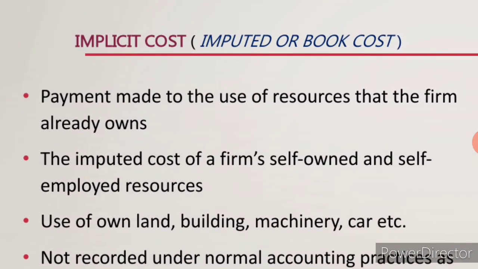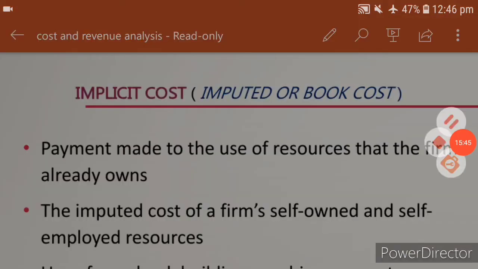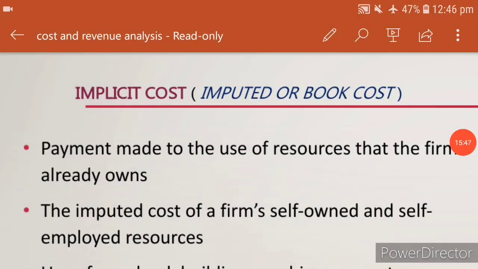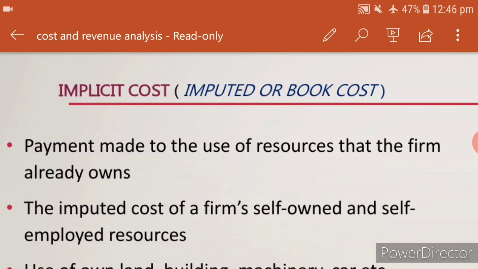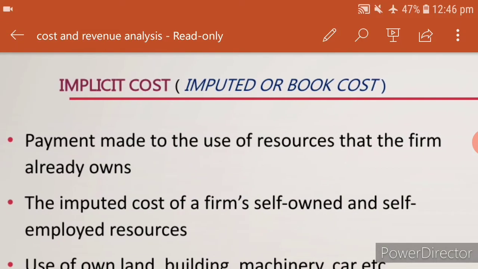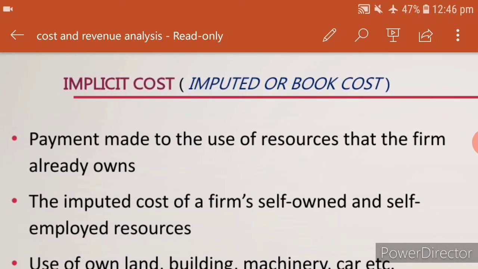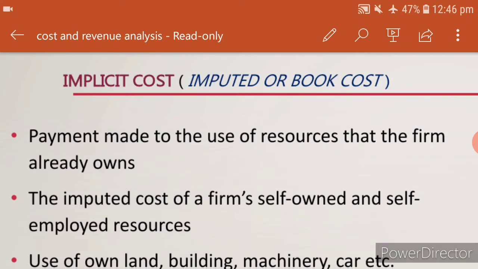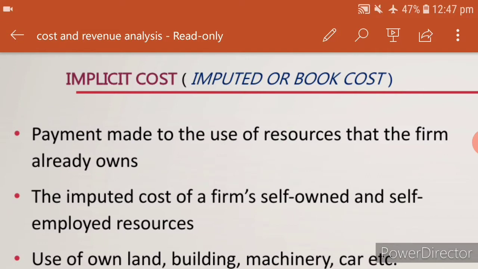It is an implicit cost. What do you mean by an implicit cost? See here, implicit cost, or it is called a book cost. Okay. So, payment made for the use of resources that the firm already owns. What do you mean by the use of resources that the firm already owns? That means, for example, certain things that the owner will be having on their own.